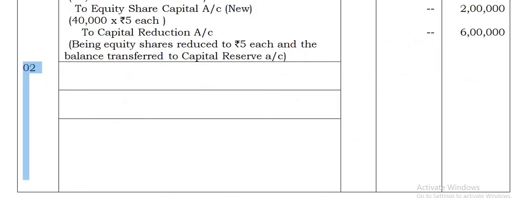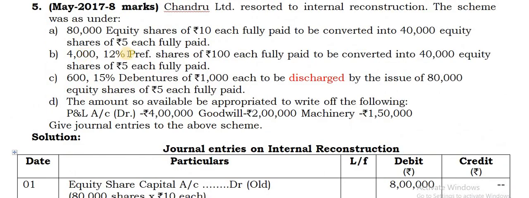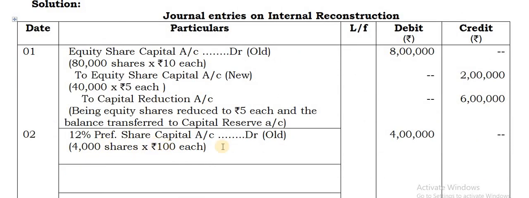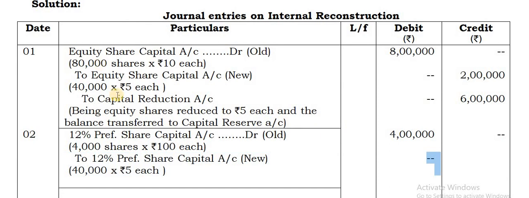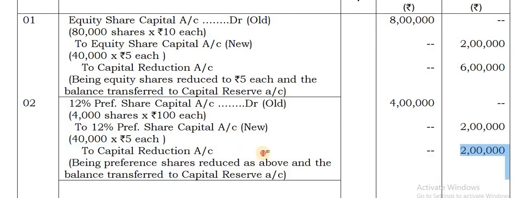So everything is only equity shares here. 4,000 shares into 100 each, that gives you 4 lakhs. Give a credit again to equity share capital account. Here you take 40,000 shares into 5 each. So that gives you 2 lakhs. The balance 2 lakhs, the amount foregone by them, will be transferred to capital reduction account.